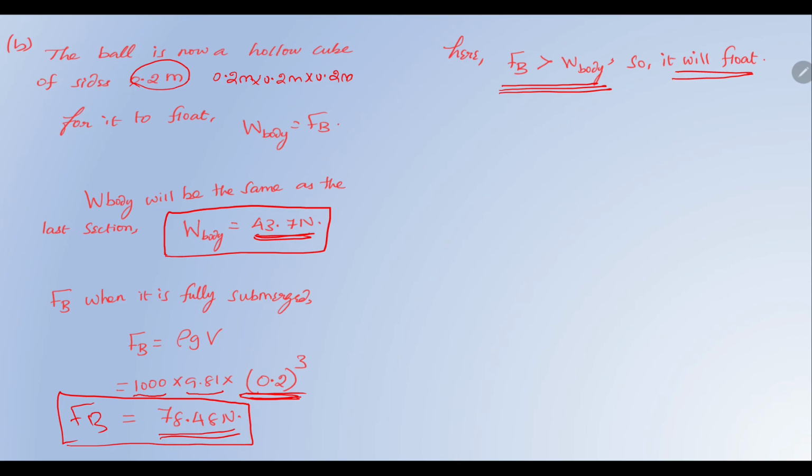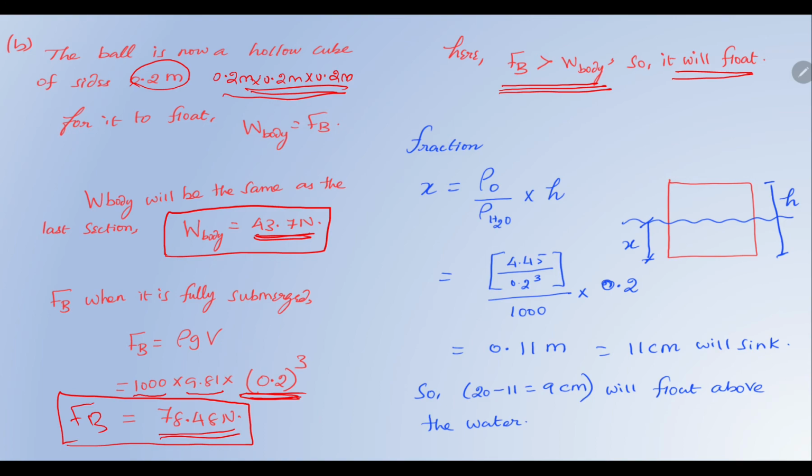Do you see? The same aluminium ball, when the volume was small, it sank. But then when it was made into a hollow cube, it floats. Now we have been asked what fraction of the cube will be above the water. This is a really simple thing.